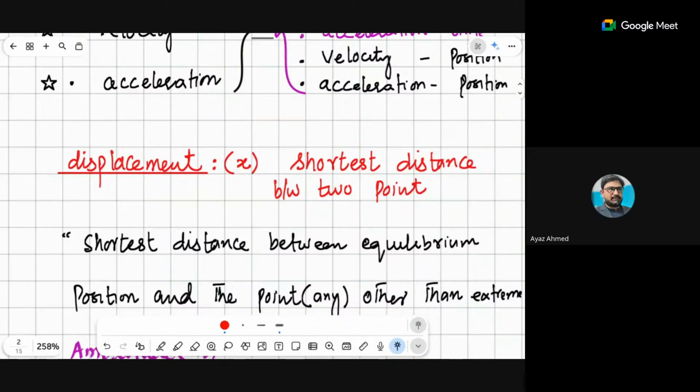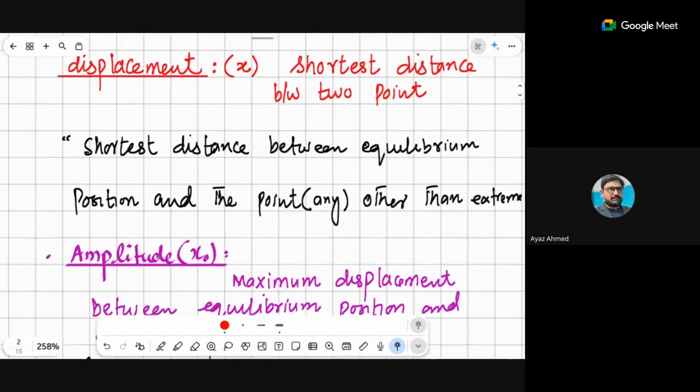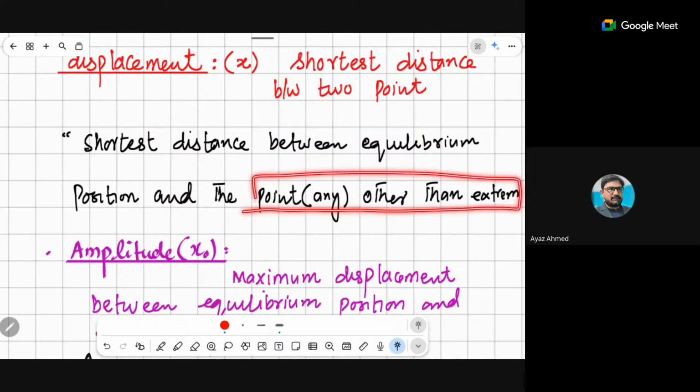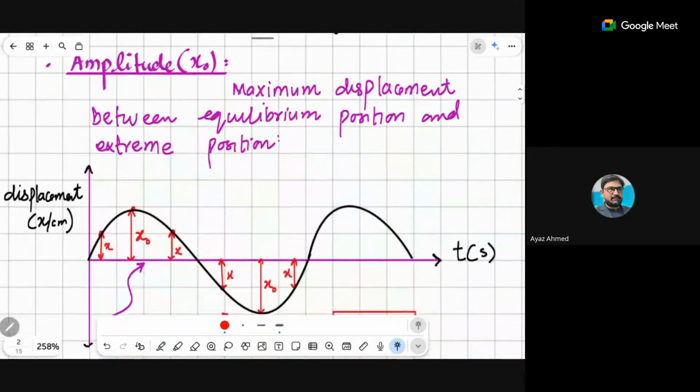Now when I talk about displacement, displacement is represented by x in your oscillation topic, or in your vibration, or in your waves. That displacement is actually the shortest distance between two oscillating points. So I say that this is the shortest distance between the equilibrium position and any point before the extreme position. I will explain that in the diagram here.